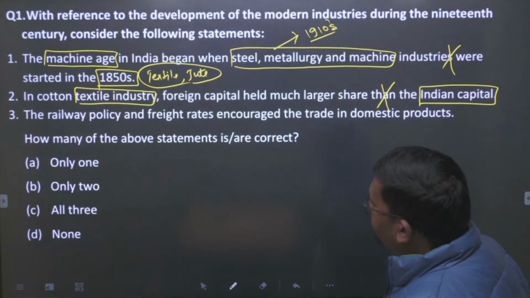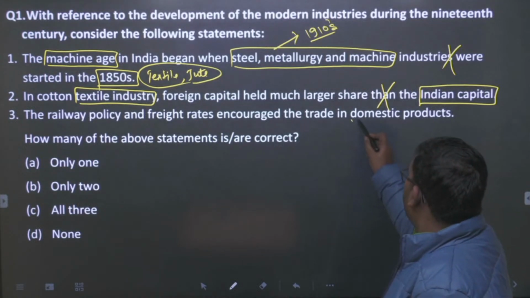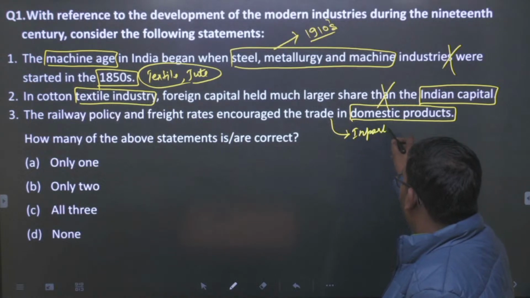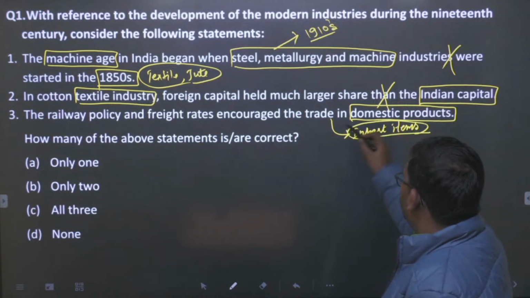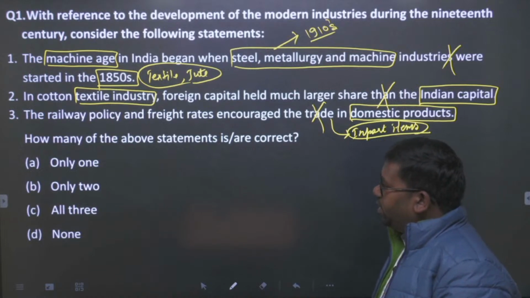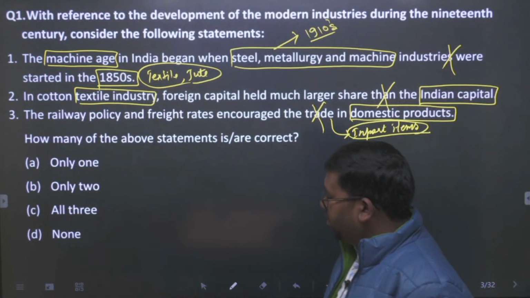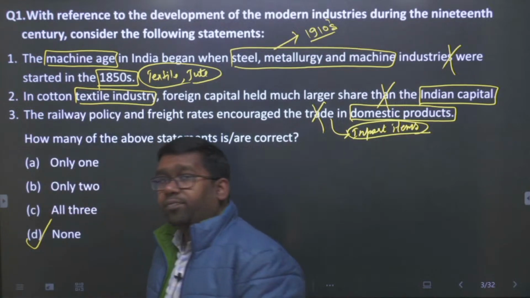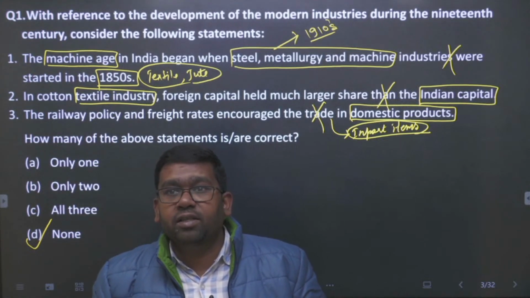Then, railway policy and the freight rates encourage the trade in domestic products. No, it had not encouraged the trade in domestic products; they were facilitating only the import items. Okay, so this statement will also be false. So all three statements are false in this question. The question: how many of the above statements are correct? So the answer will be none of the above. So none of the statements is correct. All right. So in this question, the answer will be D. Okay, so let us see the other questions now.